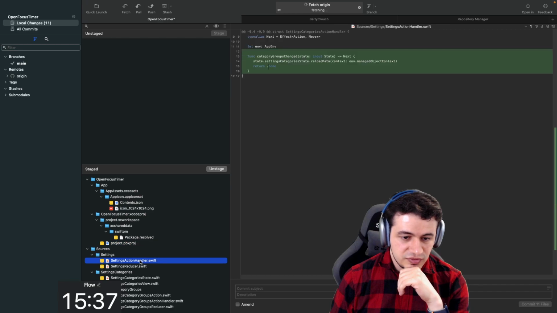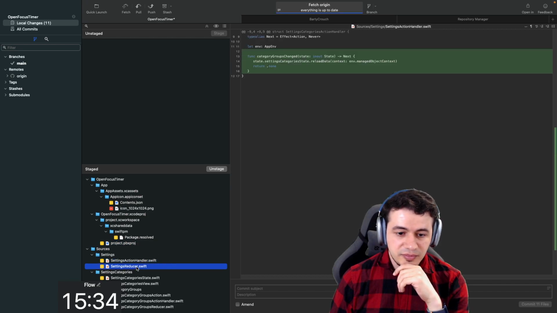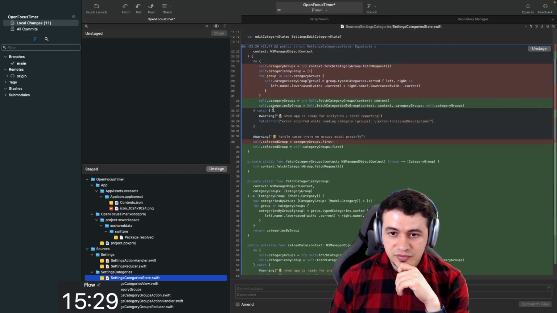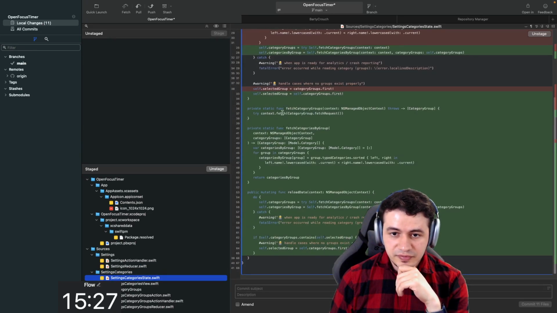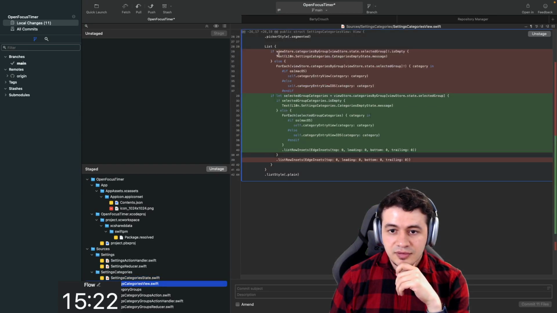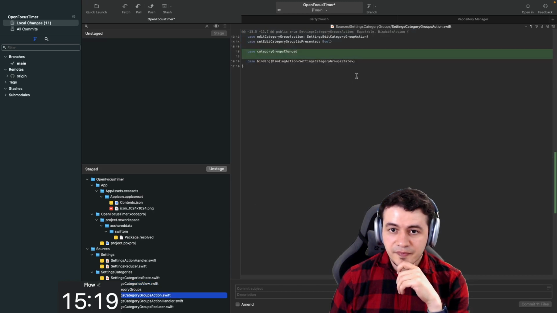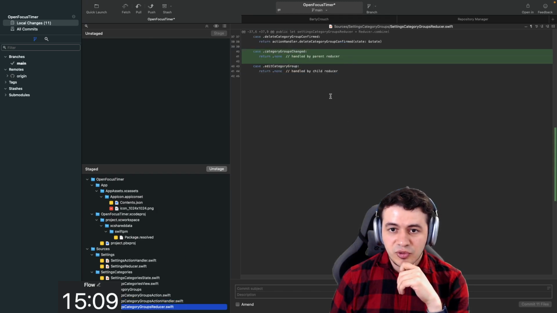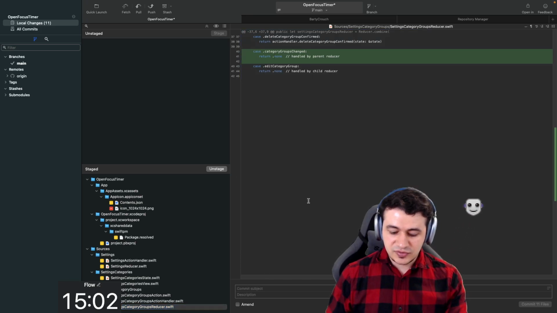macOS target changed, yes. This is the new method. New action. New state with the helper methods. There you go. This is the new safer logic for preventing the crash. New inform action. Then we are forwarding that, or causing that inform action to inform the other view that something has changed, and category groups has changed. That is being ignored in the reducer itself because it's handled by the parent reducer.